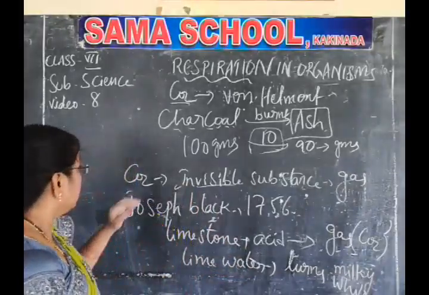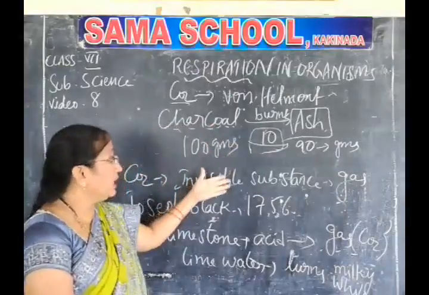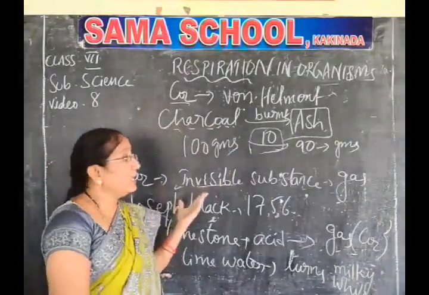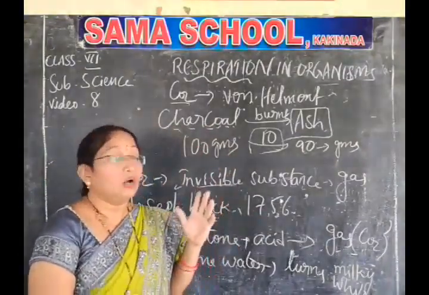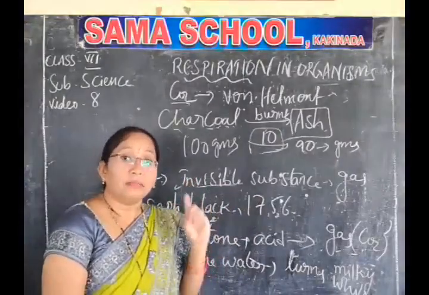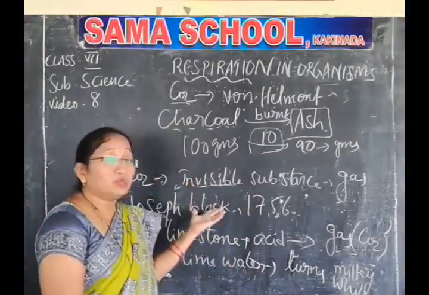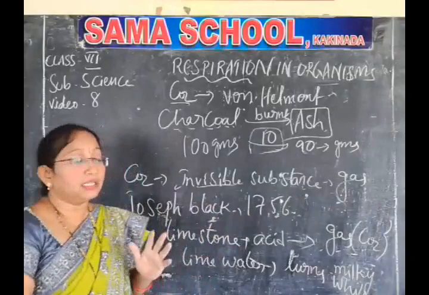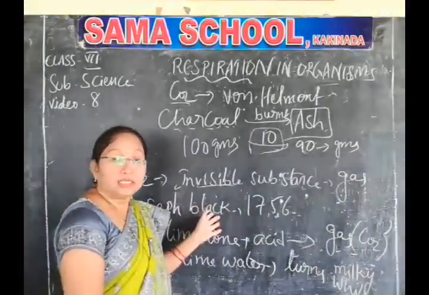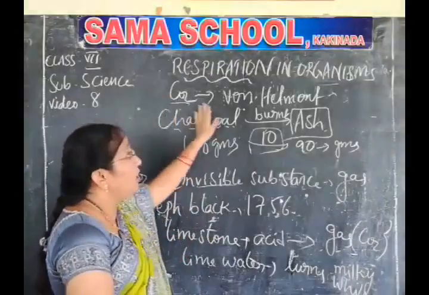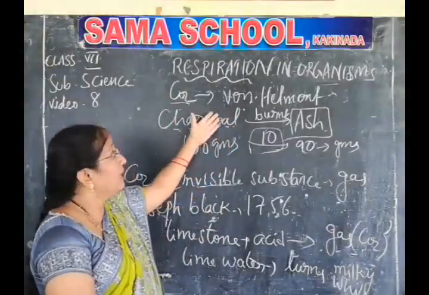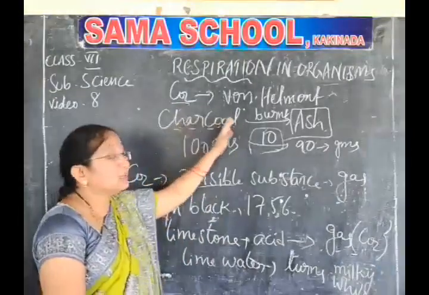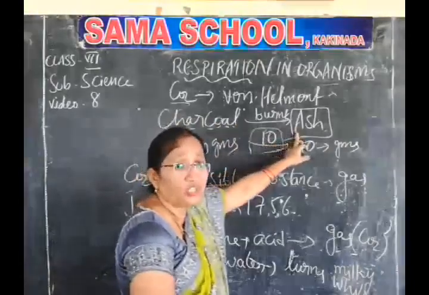Okay, now what I explained today: inhaled air has oxygen and exhaled air has carbon dioxide, and who discovered them. We have to remember them, because what they are doing inside and why they are important for us should be known to everyone. That's why it is incorporated in our lesson, isn't it? Now who is the first scientist? Von Helmont. Von Helmont discovered carbon dioxide by taking charcoal and burning it, which changes into ash.